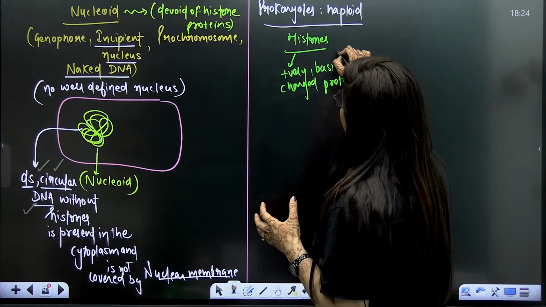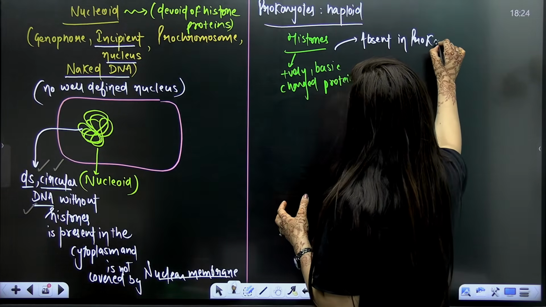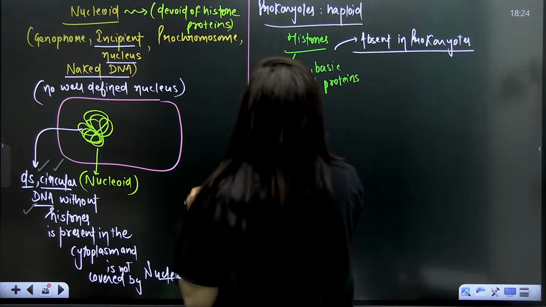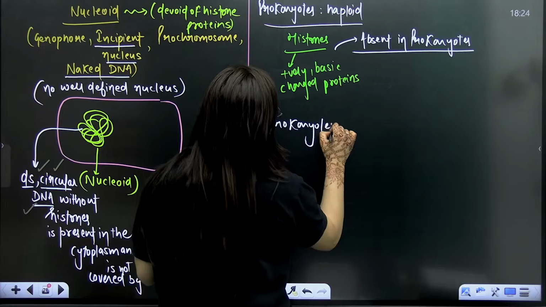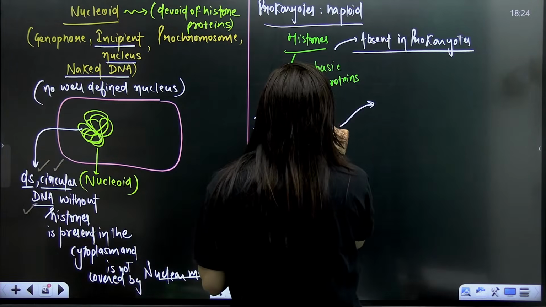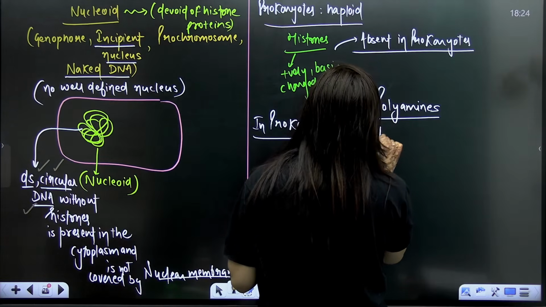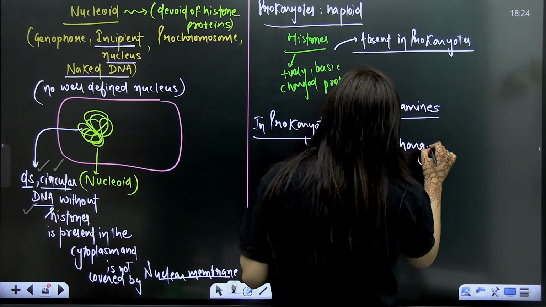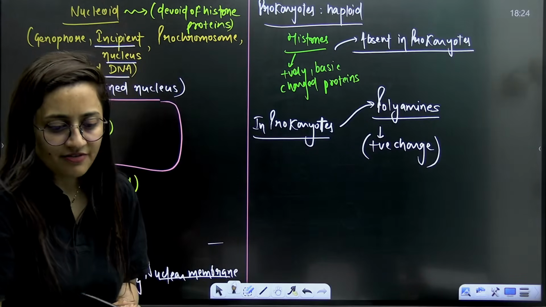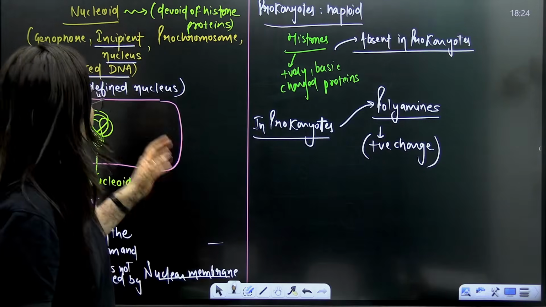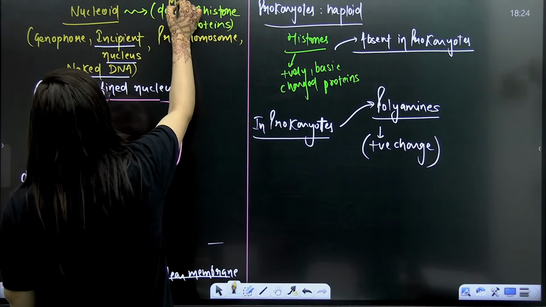Now, in the case of prokaryotes, they are absent. So in prokaryotes, you see some polyamines. There are some nucleoid associated proteins also, but you see polyamines. These polyamines also have a positive charge, so they also help in forming the loops of that prokaryotic DNA. Is that clear? So this is about the nucleoid. This is an important point here. Do not miss this.